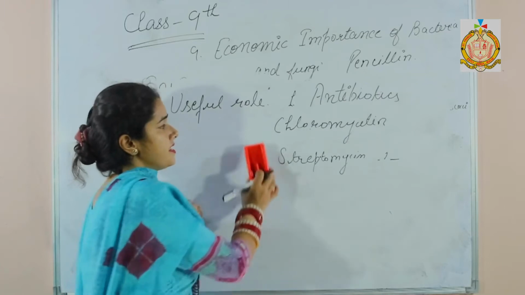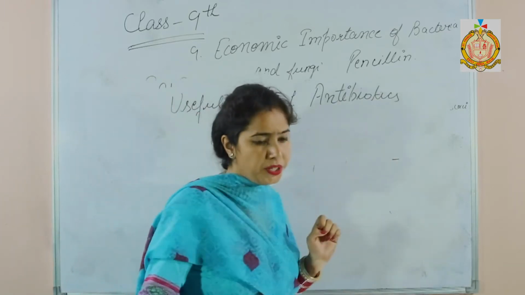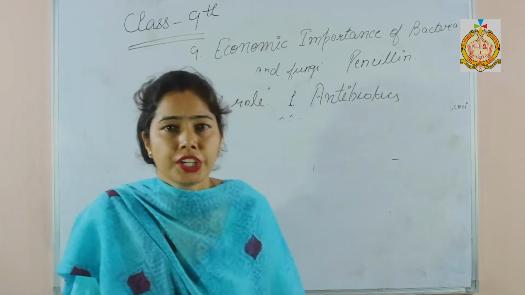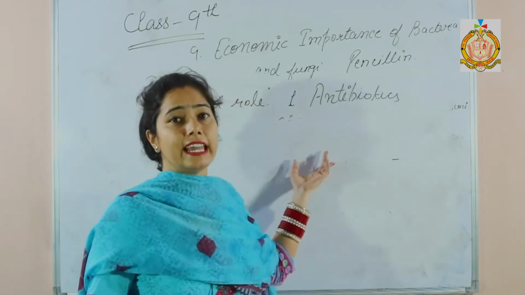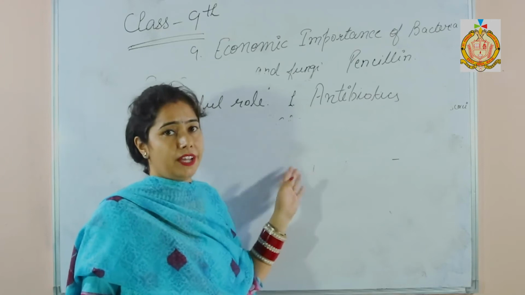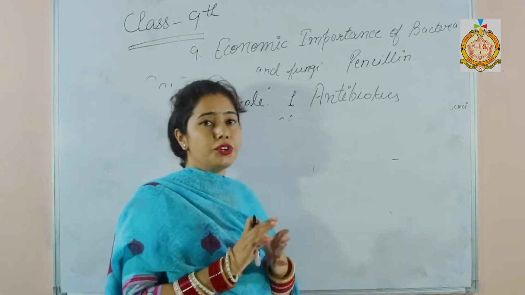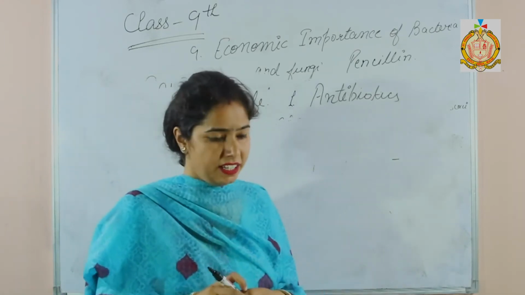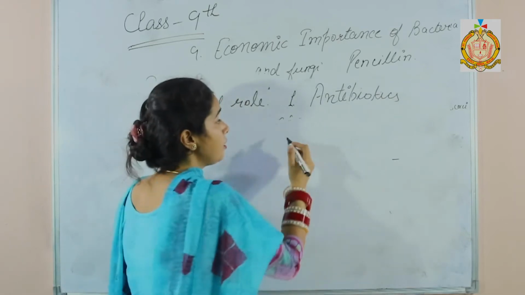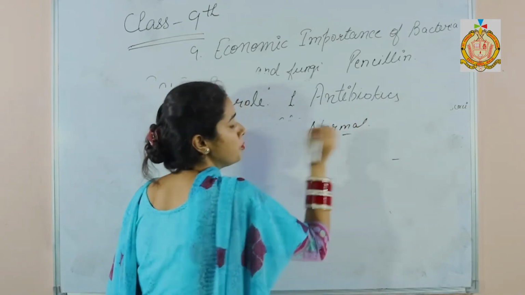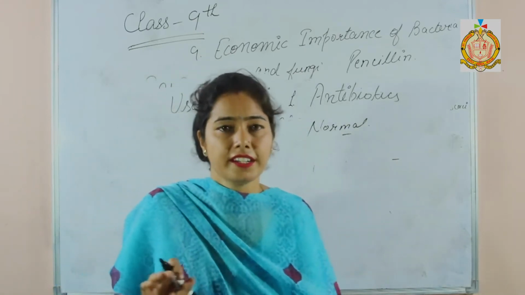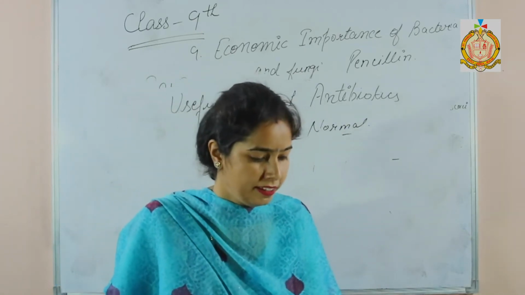The next one is the criteria for a good antibiotic. So what is the criteria of a good antibiotic? It should kill the disease causing microorganisms, and it should not have any side effects, and it also doesn't kill normal bacteria of the host body. So this is the criteria for a good antibiotic.